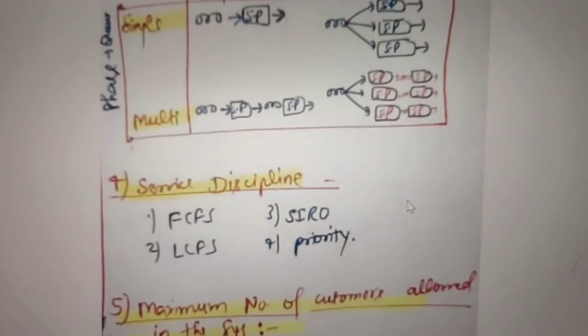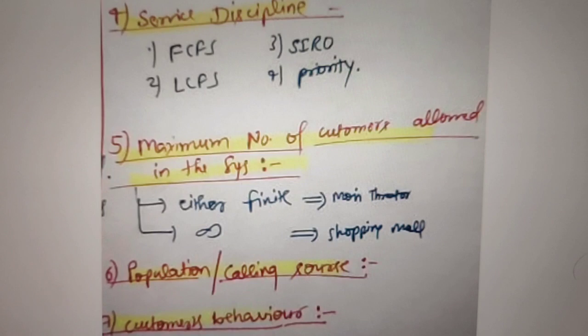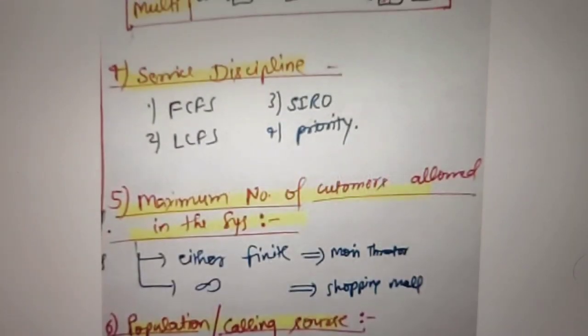What is the service discipline? Basically, customers or services follow some specific pattern. We call this FCFS, SIRO, LCFS, and priority. FCFS is first come first served and LCFS is last come first served, and other such things. Then, what is the maximum number of customers allowed in the system? It depends basically on capacity, so it may be either finite or infinite.